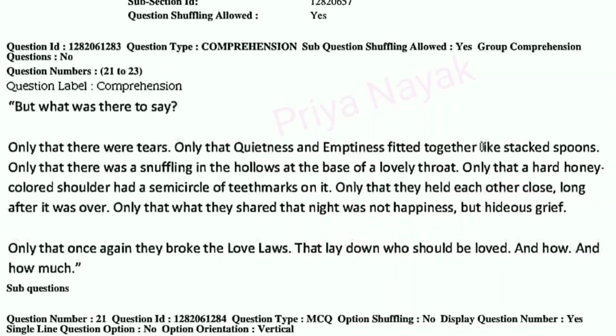Then we have one more passage. But what was there to say?